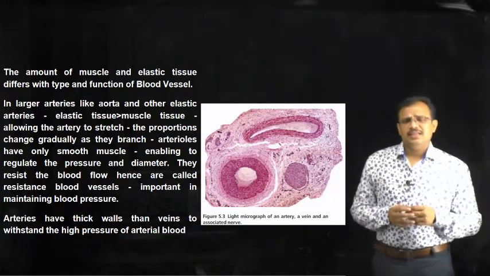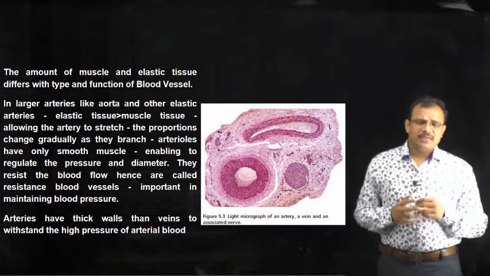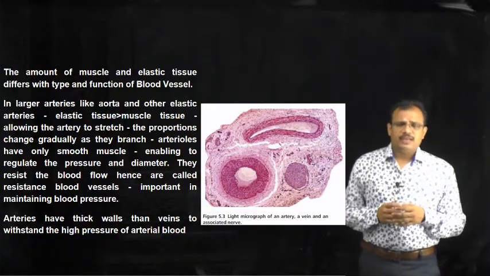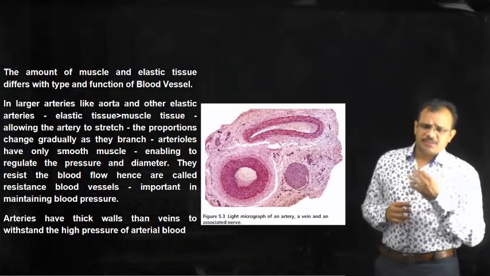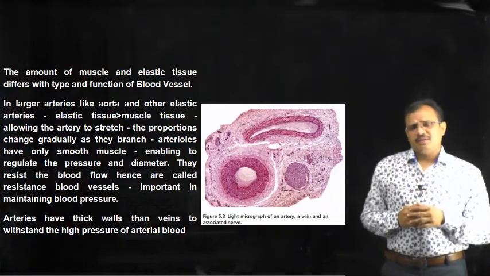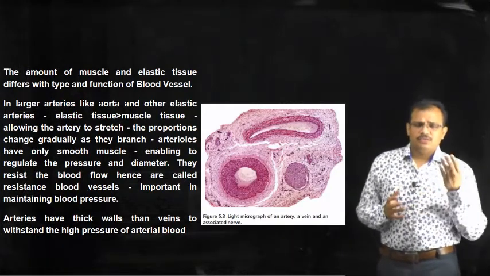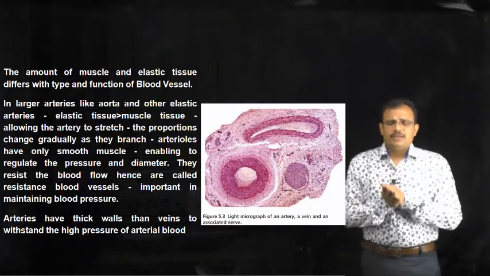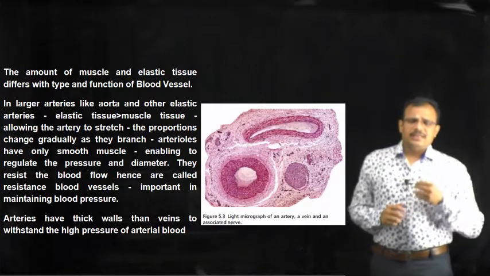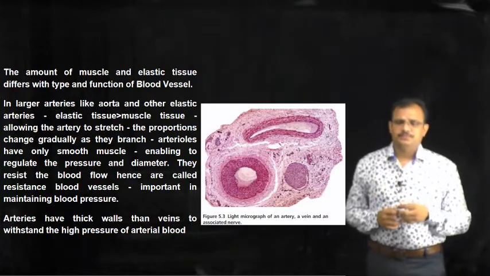You can see the artery, it is round and it is stiff because it has more elastic and muscle tissue, whereas you can see that blood vessel which is collapsed. So, it is a vein. It consists of less elastic and muscle tissue, hence when you cut the vein it immediately collapses, whereas when you cut the artery it remains stiff because it has more elastic and muscle tissue.